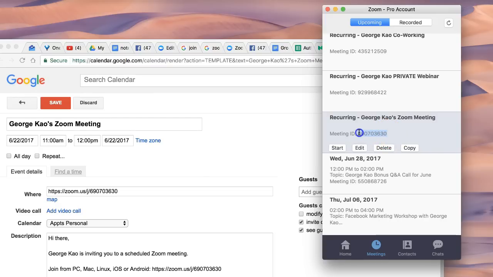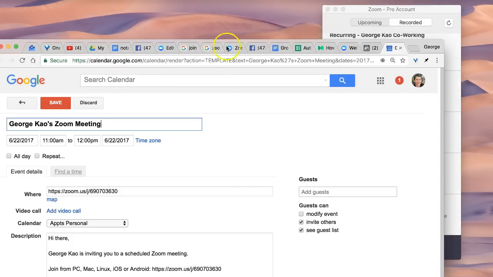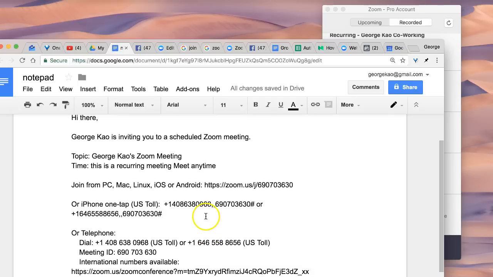This is the meeting ID right there. If someone is asking you for a Zoom meeting ID, that's the one that you want to look for and copy. And for some reason, if you don't have it, you can always copy it. And when you go into the document to paste it, the meeting ID is essentially this. This is the format of a link to join a Zoom meeting either by computer or by phone. Someone who clicks on this link in their iPhone or Android will be prompted to join the meeting mobilely. I think they might need to download the free Zoom app to be able to do that. But this is the meeting ID, just so you know. That's the shortcut to it.